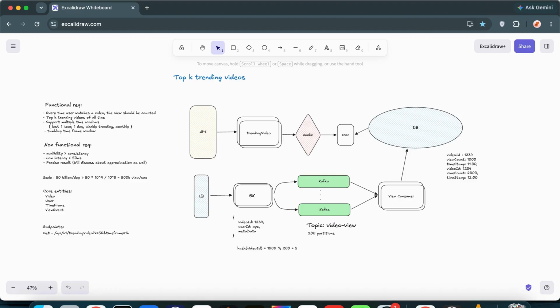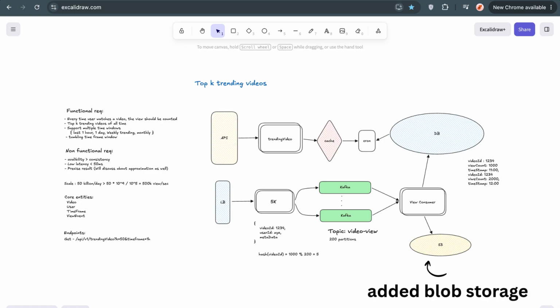But since the precise result is what we are looking for, we have to either add more and more servers, or another idea is that we can simply flush data into S3. For results that we get every 2 minutes or 5 minutes, we can keep adding the aggregated data into S3. So even if a server goes down, once it comes back, at least we have some pre-computed results, and whatever we have to catch up on, we will catch up from there. So at least some sort of improvement will be there with this. We will put the data results into S3 if needed, to make sure that the views we aggregated are not lost, and we are not calculating every single thing again.